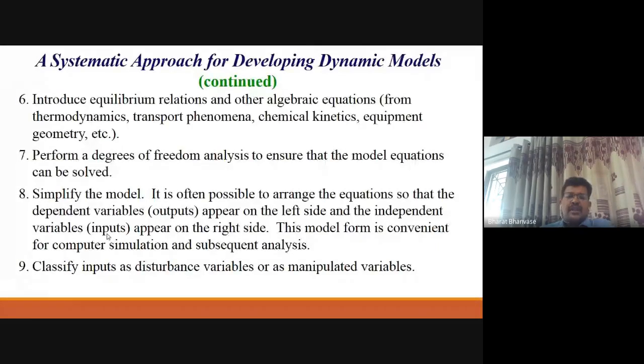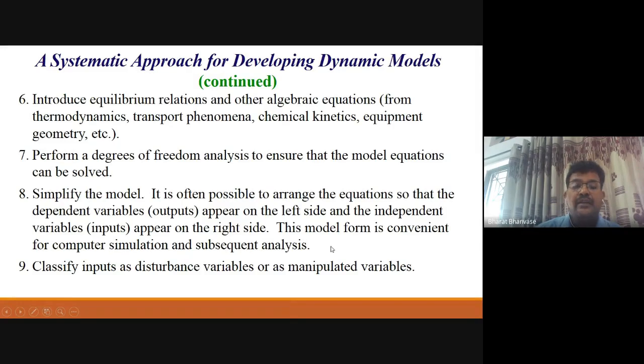If the number of equations is less than the number of variables, it is an underdefined system, and if the number of equations is more than the number of variables, it is an overdefined system. That should not be there, so we have to be careful. Degree of freedom analysis is quite important here.